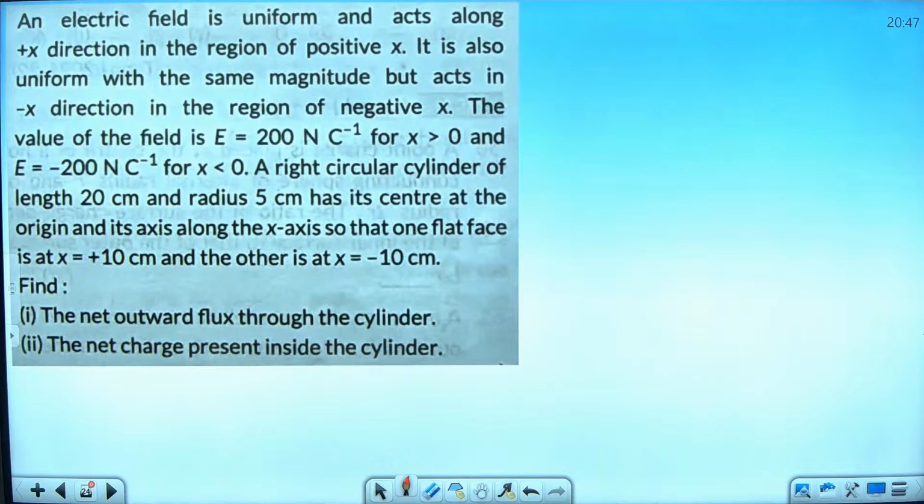Check, solve. See properly. Second one 0. If Q is 0, then flux also will be 0. Solve it. Always the answer will not be 0, not 0. See properly. Solve this question. That is not the 5-mark question, this is.